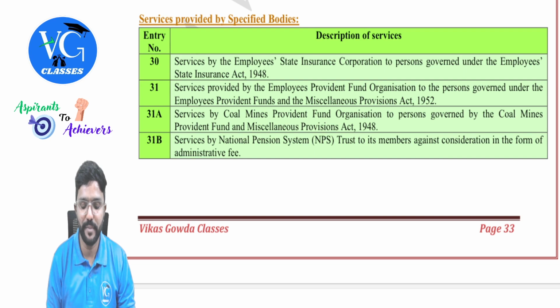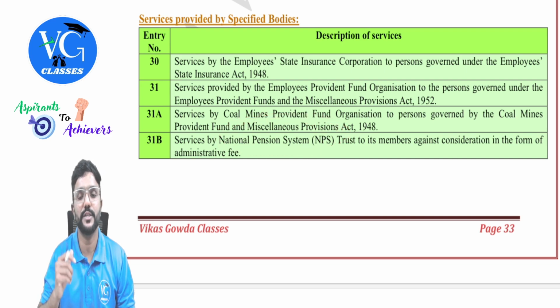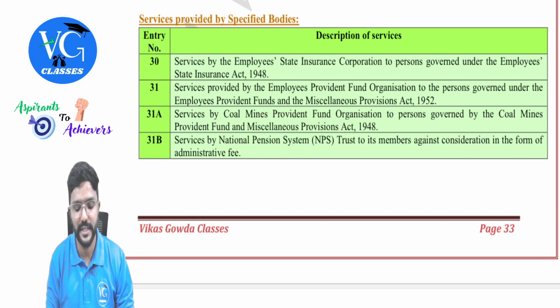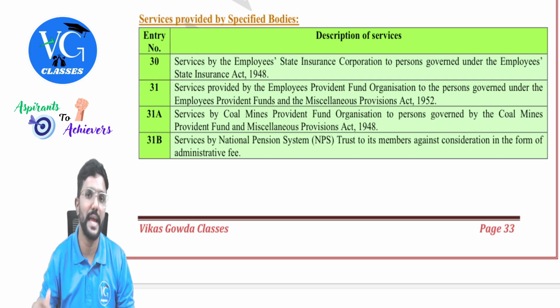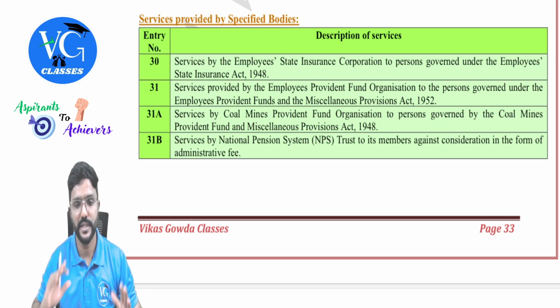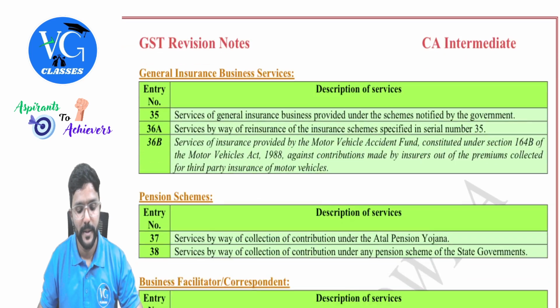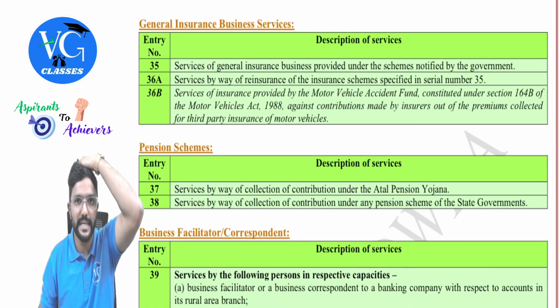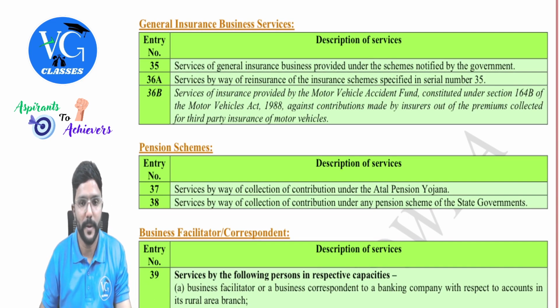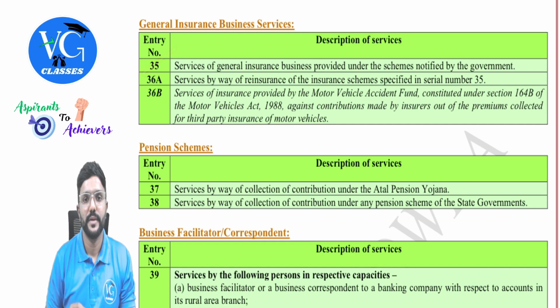Services by National Pension System, that is NPS, trust to their members against a consideration in the form of administrative fee. On that administrative fee, GST is exempt, people. Got it? Yes, sir. Fine. Next, general insurance. General insurance is normally taken on the assets or on the goods. Entry 35. Services of general insurance business provided under the schemes notified by the government.